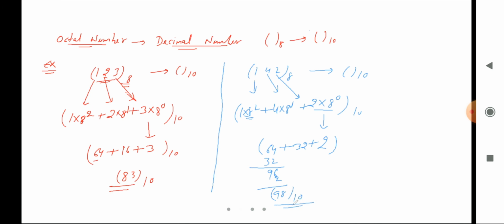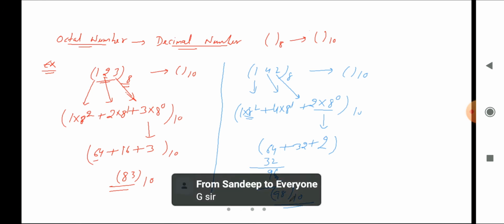So Ruby, this is the right answer. 98 base 10 is the right one. I think you made a calculation mistake. Is it correct? Yes. Is it clear to all? Okay. So this is the way of converting an octal number into a decimal number.